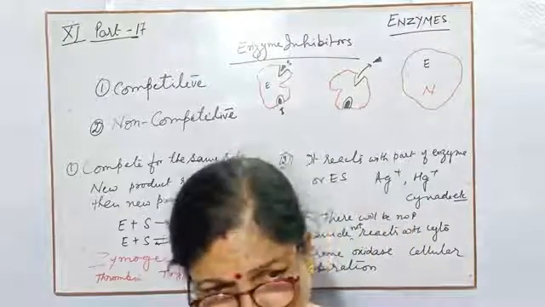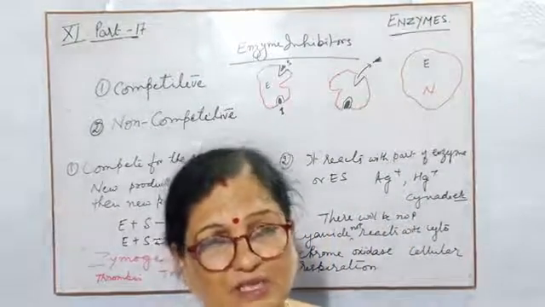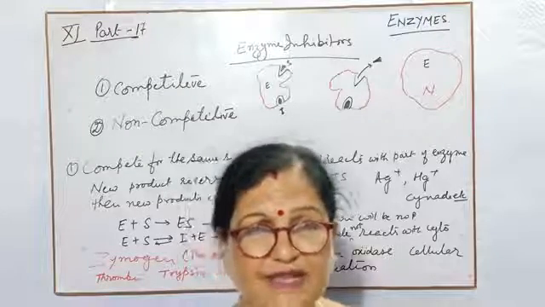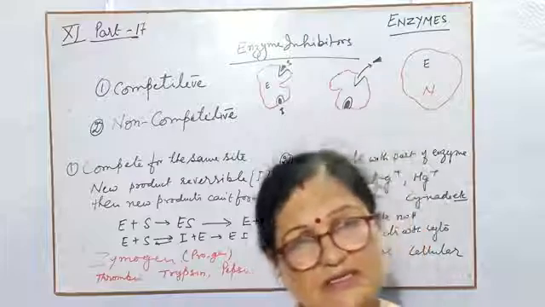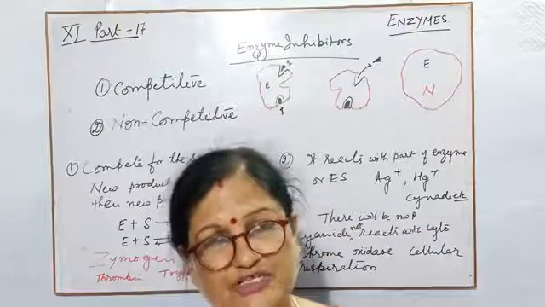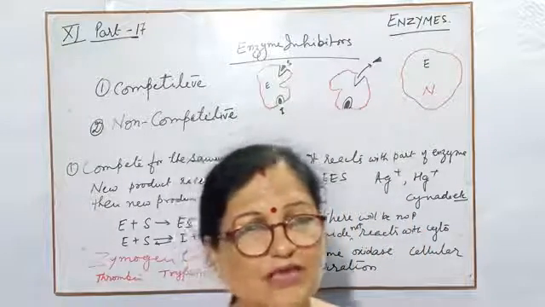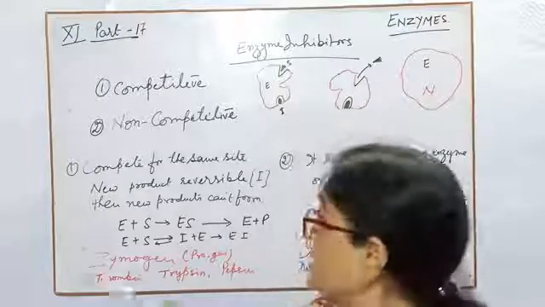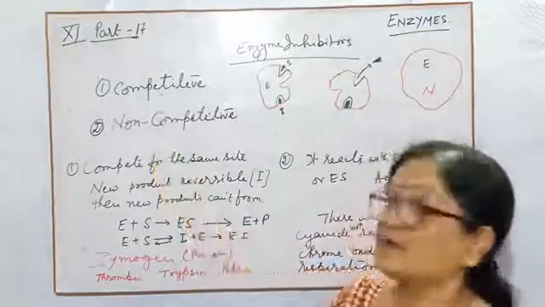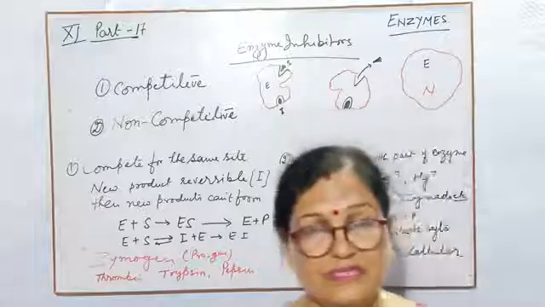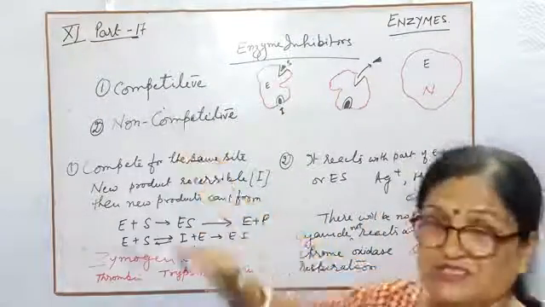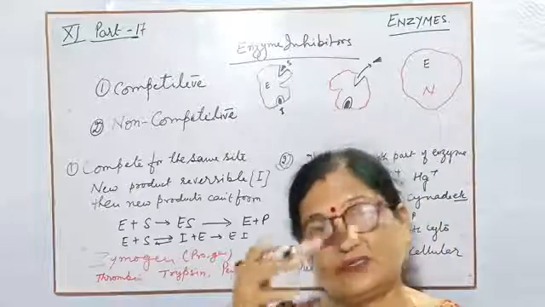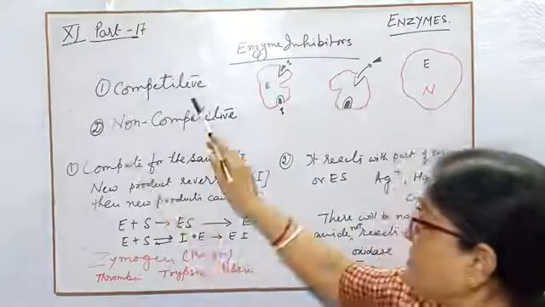If in competition they win the race, that means they can react first rather than the previous one, then they can totally check the reaction. So they are known as competitive inhibitor. It is a type of inhibitor. If they can compete with the other one, they are known as competitive inhibitor.